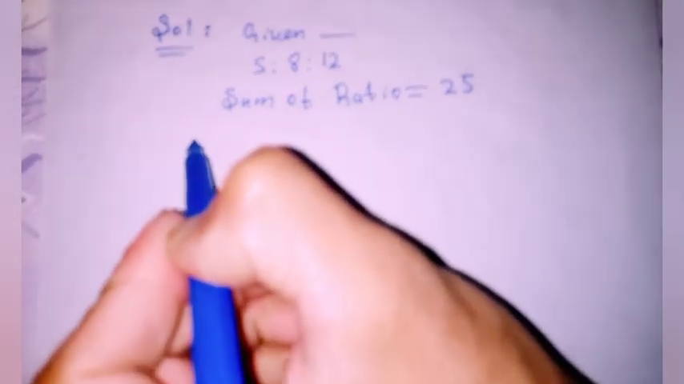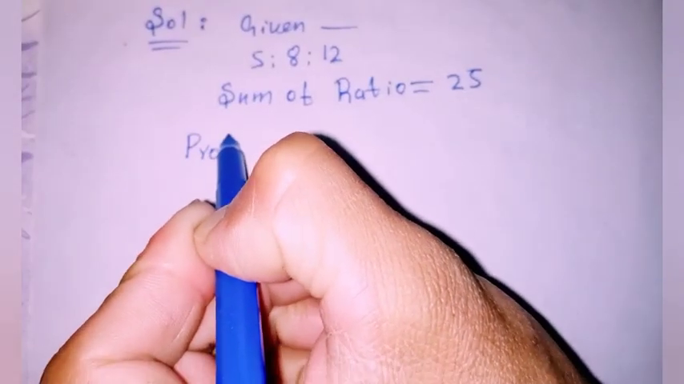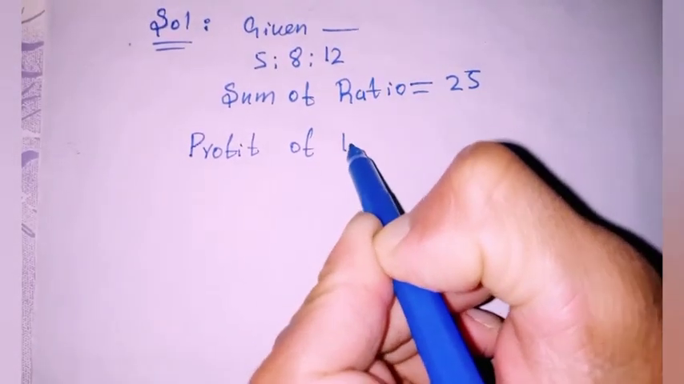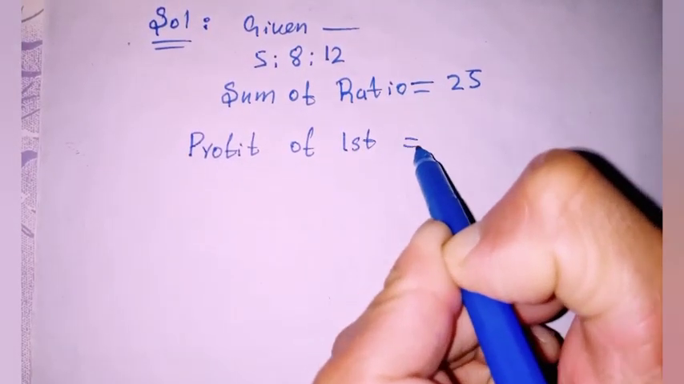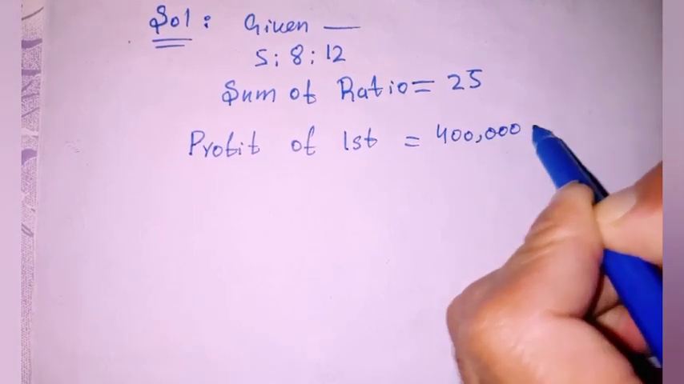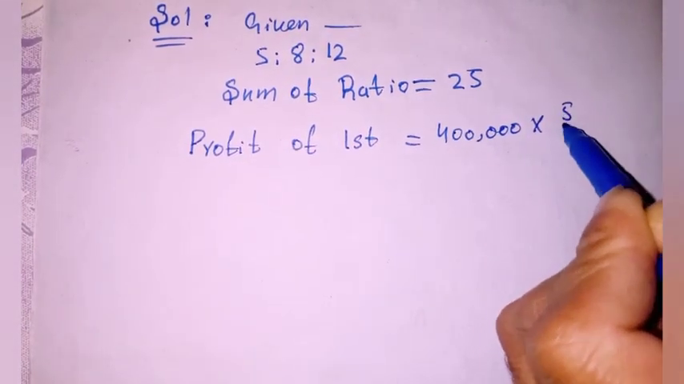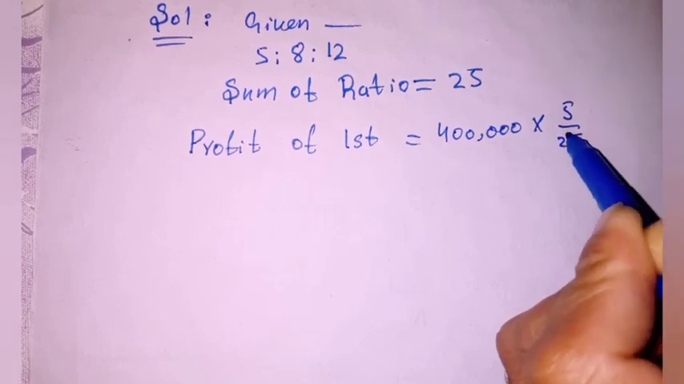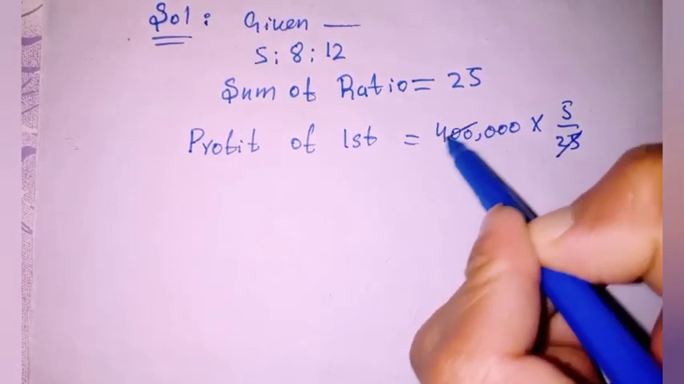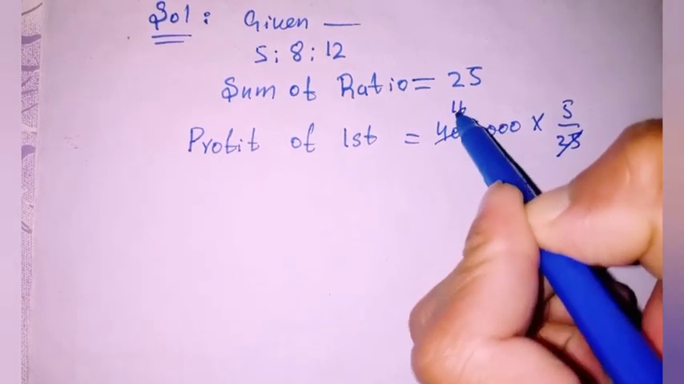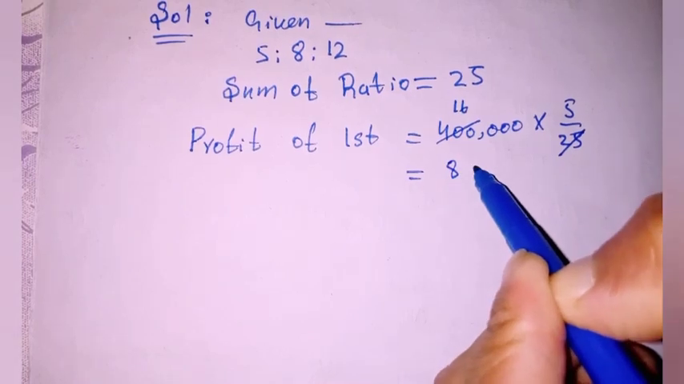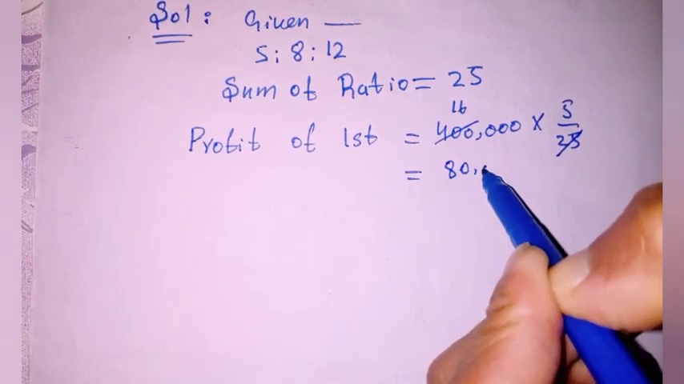Now to find out the profit of first person, we can write 400,000 multiplied by 5 and divided by 25. So from here we get 25 into 16, so 16,000 into 5 is 80,000.